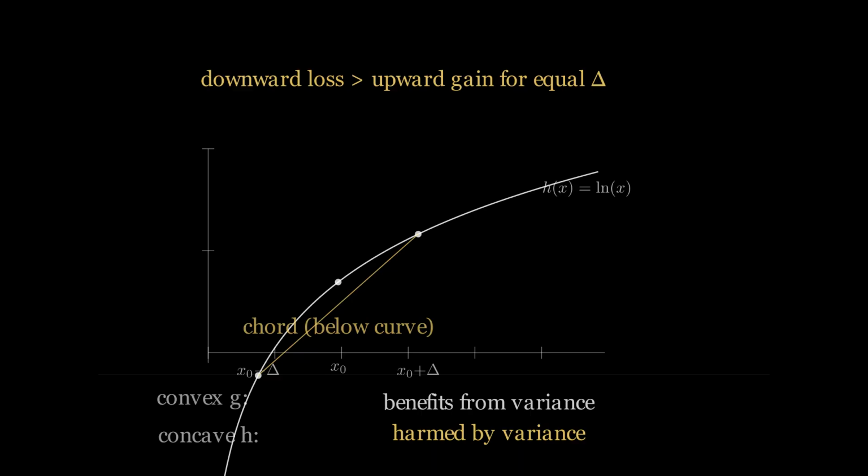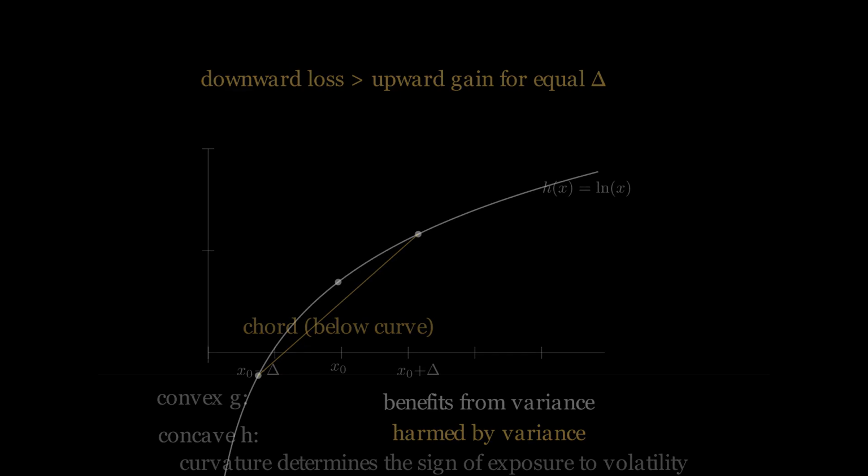The expected value of a concave function of a random variable is less than the function evaluated at the expected value. Fragility is therefore not a property of extreme events alone. It is present at every perturbation scale where the function is concave.